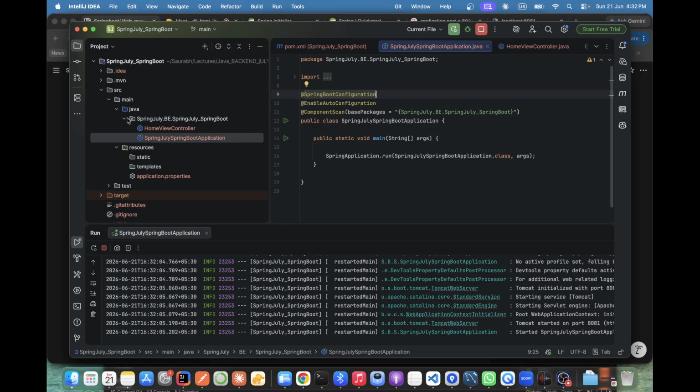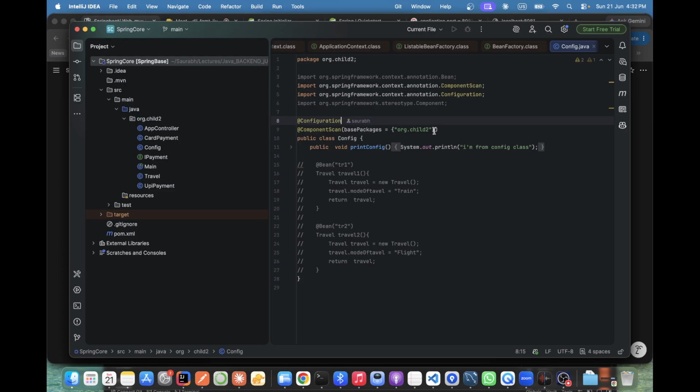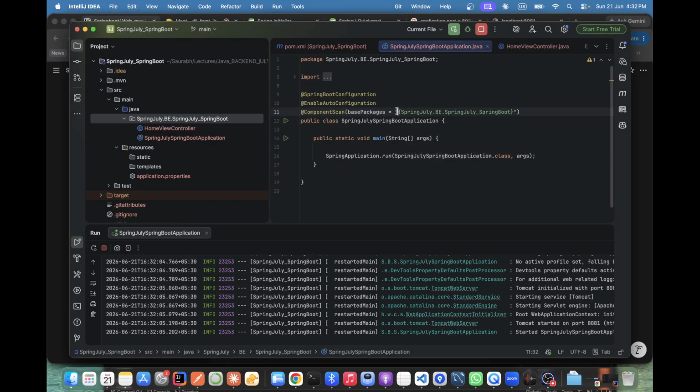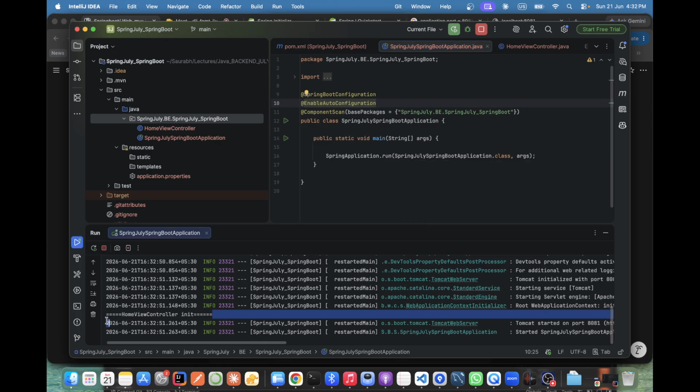Do we need to give curly brackets? Yeah, curly brackets are for if you want to give multiple packages. Okay. Let me cross check. Oh, that quotation inside, no? I made a mistake. I think all is good now. Yeah. Created? Yeah. Now, as I told you, these three annotations are more than enough to create a bean. Okay. Correct? Yes.